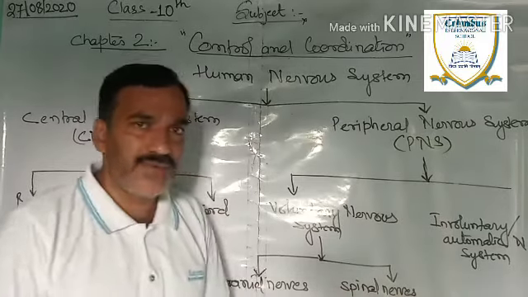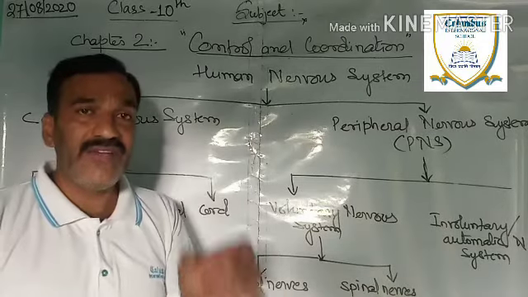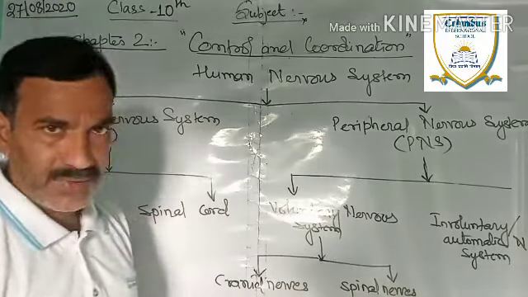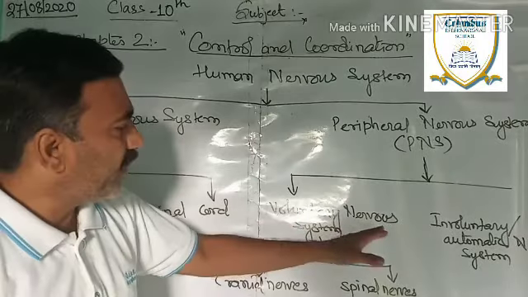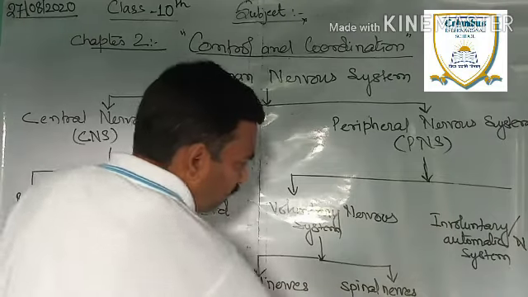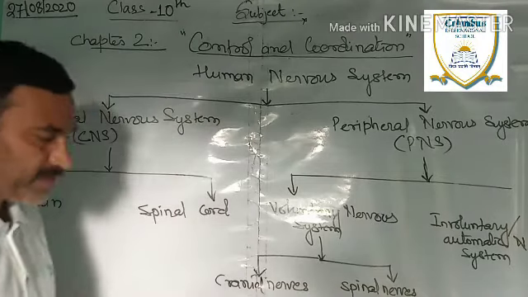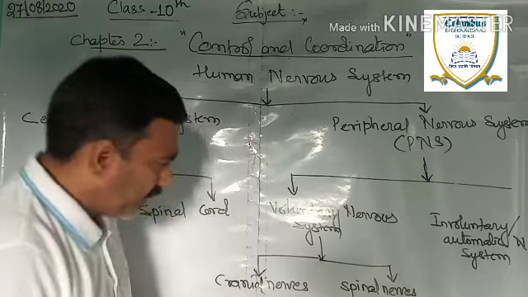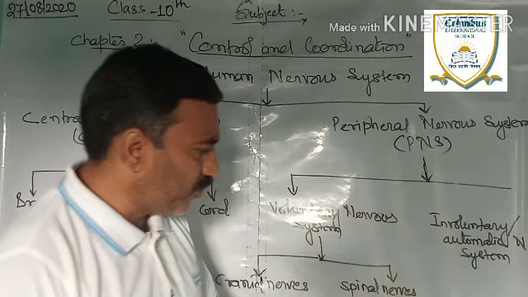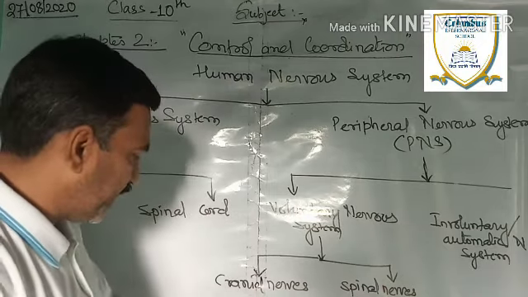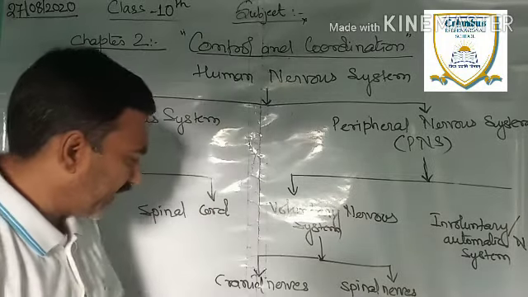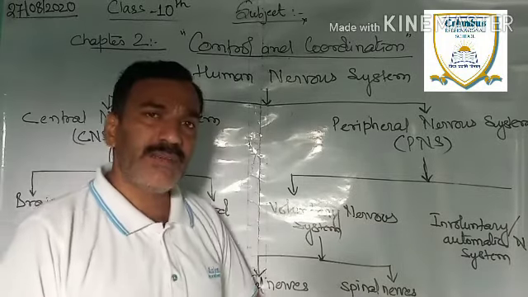The other is spinal nerves. These are the nerves which are confined within the spinal cord. Such nerves are called spinal nerves. So, the voluntary nervous system again consists of cranial nerves and spinal nerves. Again, the spinal nerves are contained within two types of systems: the sympathetic nervous system and the parasympathetic nervous system.